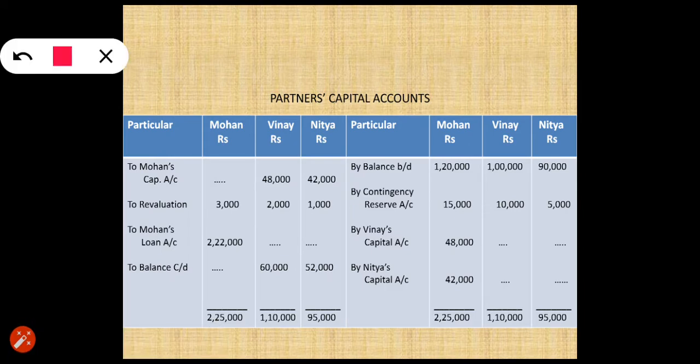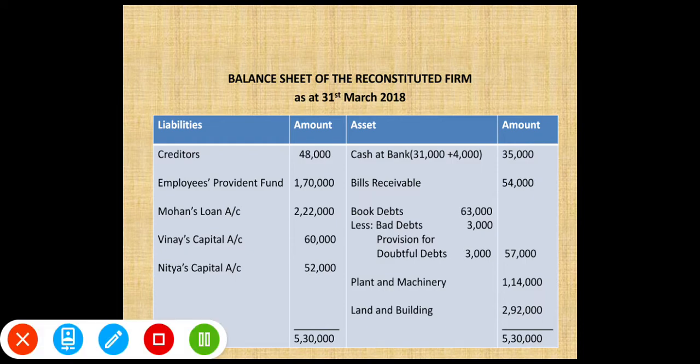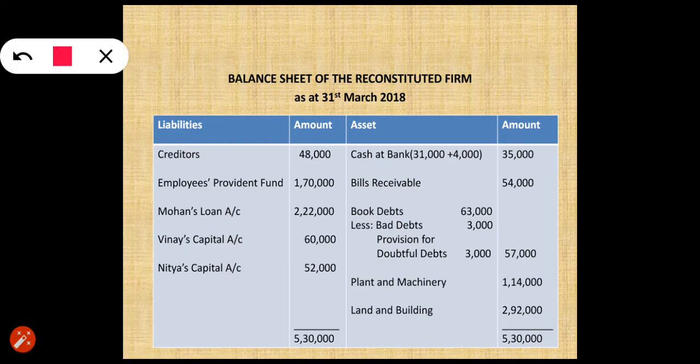In partners capital account, on the debit side, the first column will be particulars and one column for each partner, that is Mohan, Vinay and Nitya in the given case. Then on credit side, particulars and one column for each partner, that is Mohan, Vinay and Nitya. After preparing partners capital account, prepare the format of balance sheet of the reconstituted firm, that is balance sheet after the retirement of Mohan, with liabilities, amount and assets, amount.